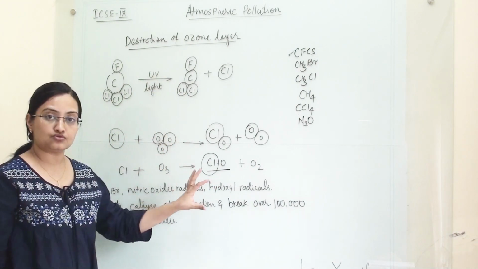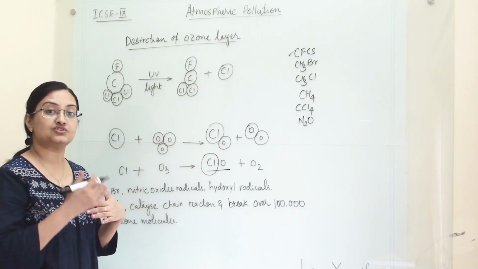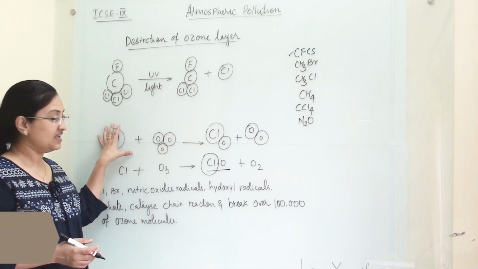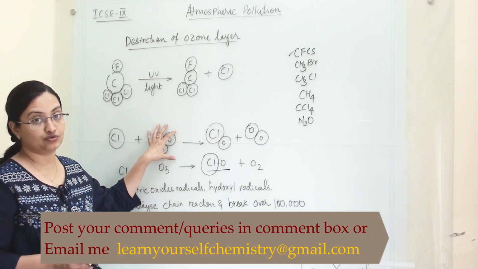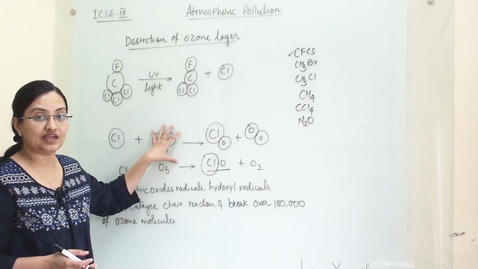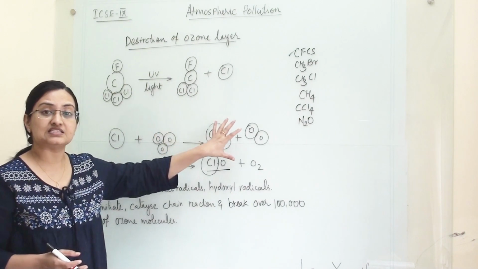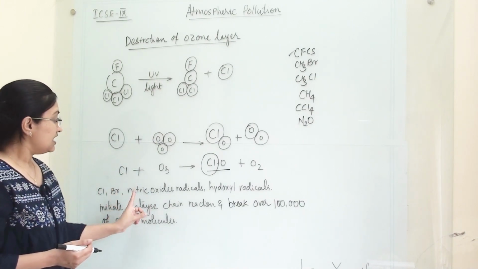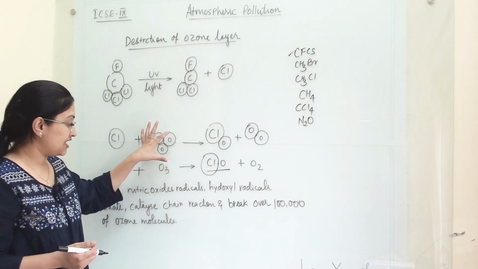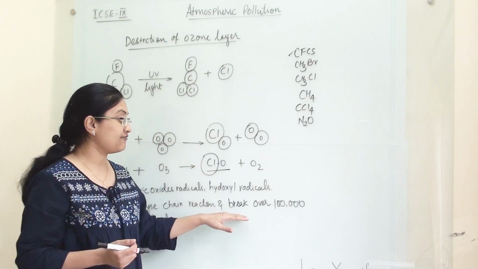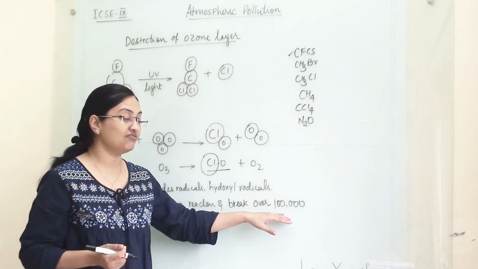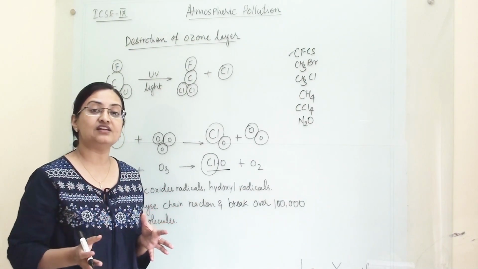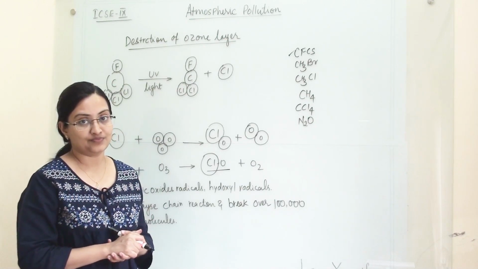All these aerosols and radicals go to the stratosphere and show the same mechanism as Cl. They also break the ozone molecule. Once the ozone molecule breaks, it disturbs the ozone-oxygen cycle. Due to this chain reaction, these radicals are efficient enough to break over 1 lakh ozone molecules, and this is causing severe damage to our ozone layer.